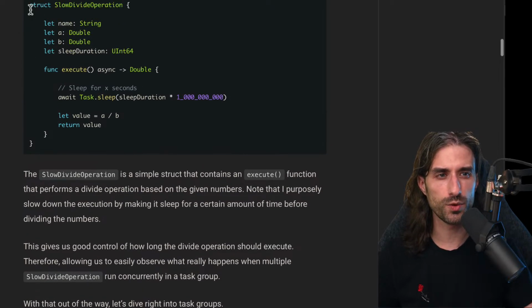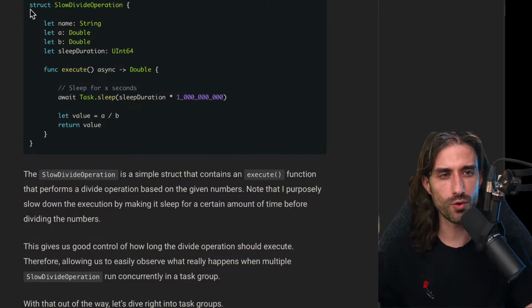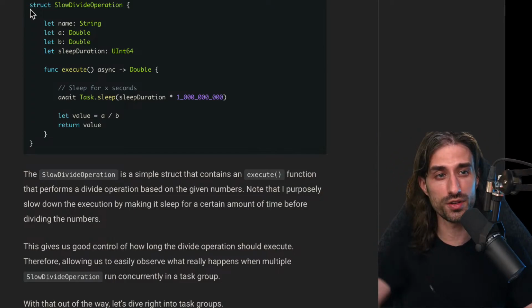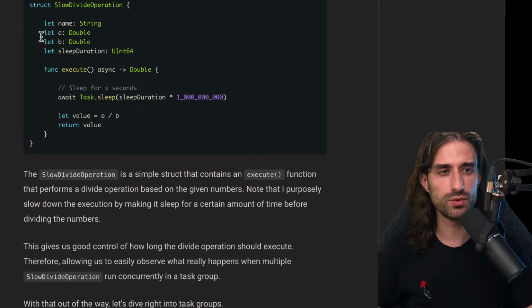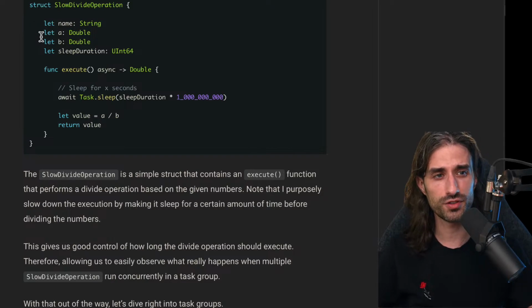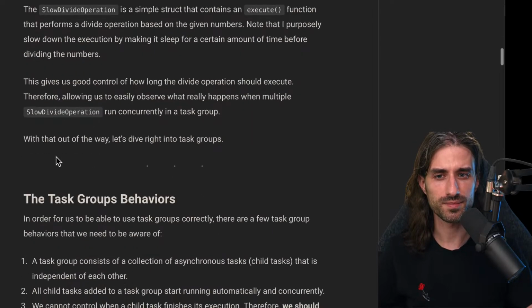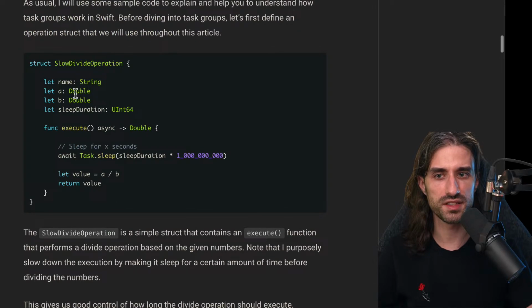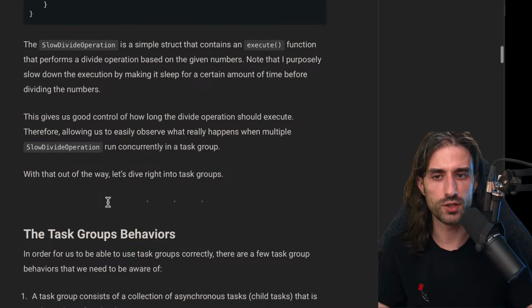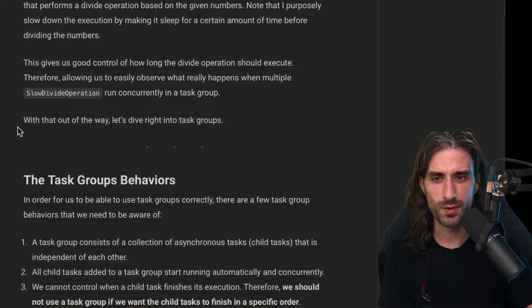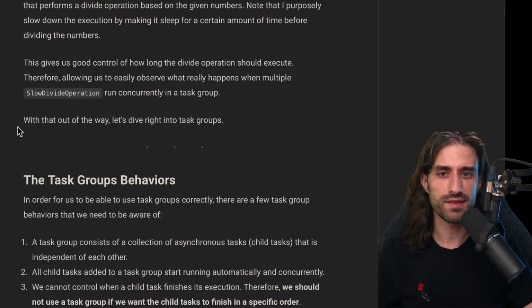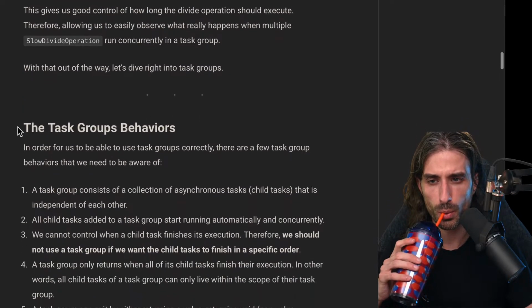And indeed, it's a great way if you want to prototype how concurrent calls are running together. It's a great way to implement something that resembles a network call, but it's still simple enough that you can easily debug it and understand what is happening. You can actually pass in the sleep duration because it's an argument. So this way you have complete control over how long it will take. Okay, with that out of the way, let's dive right into task groups.